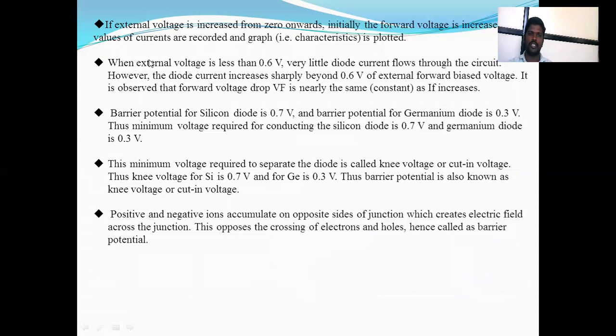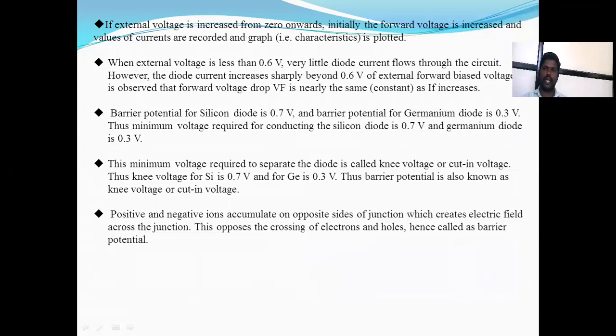When the external voltage is increased from 0 onwards, the forward voltage increases, the values of the current are recorded and the graph is plotted. When the external voltage is less than 0.6 volt, very little current flows through the circuit. However, the diode current increases sharply beyond 0.6 volt of external forward bias voltage.